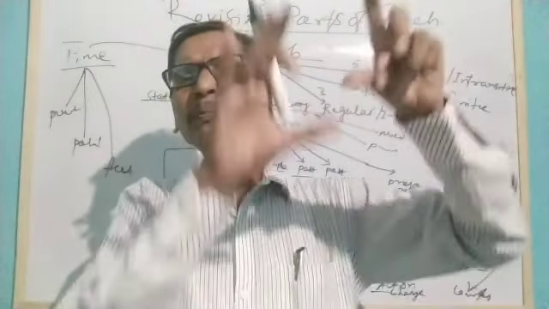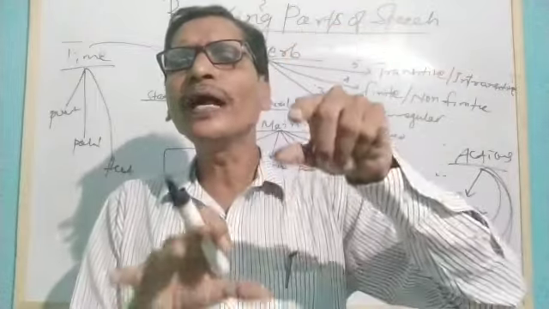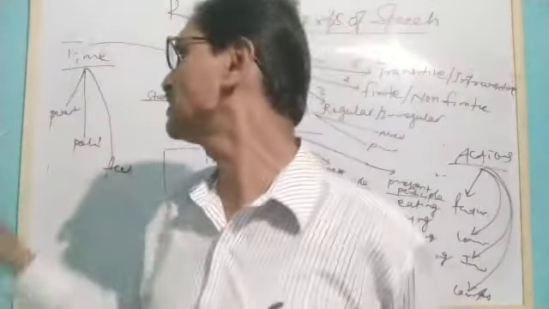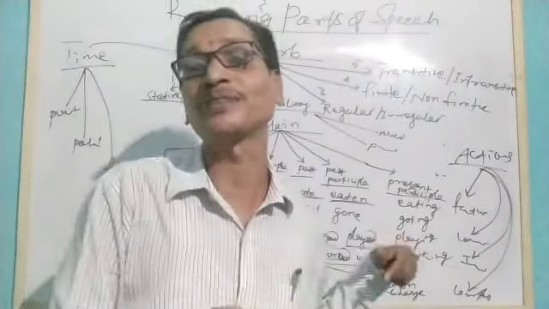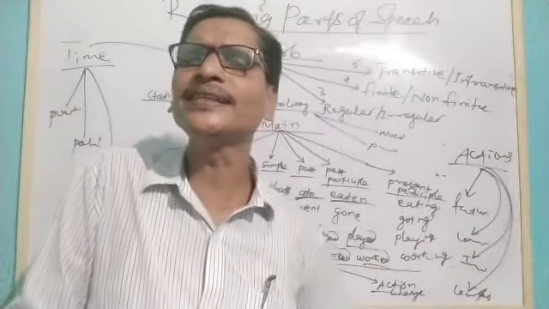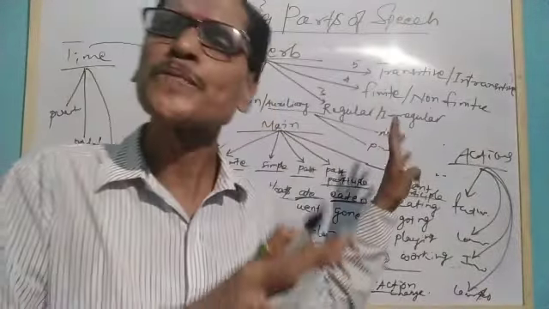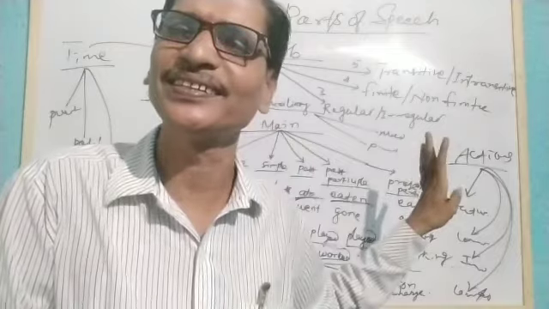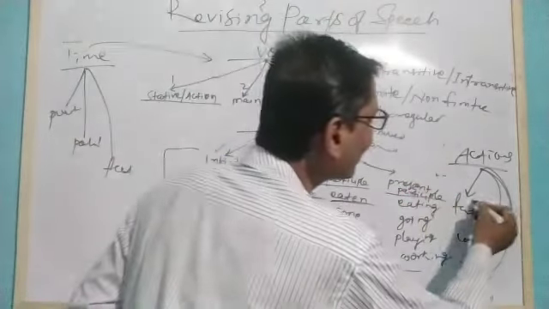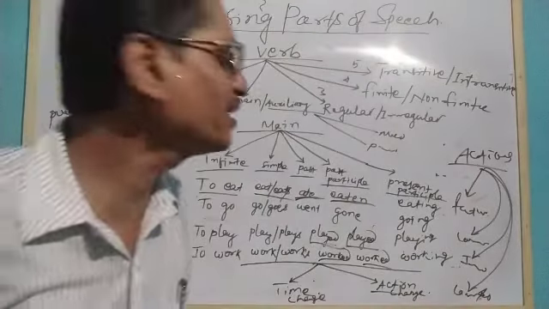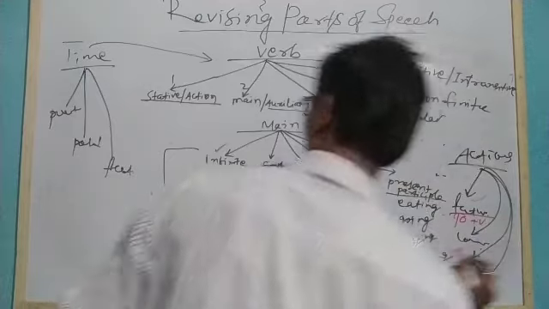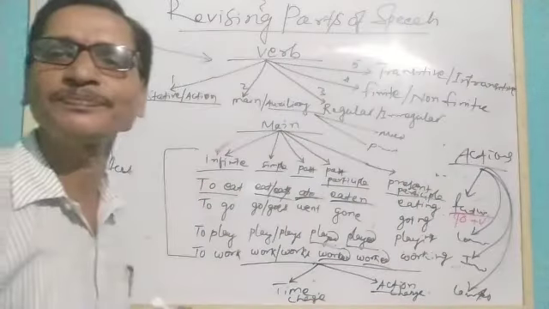So here one verb, go, will go and went, changed because we changed the time. When time changed, the forms of this verb changed. But to read in all the three sentences remained constant because they did not change their forms. Because they are talking about the future action. Because when we talk about future action, we use to plus verb 1, that means infinitive form.